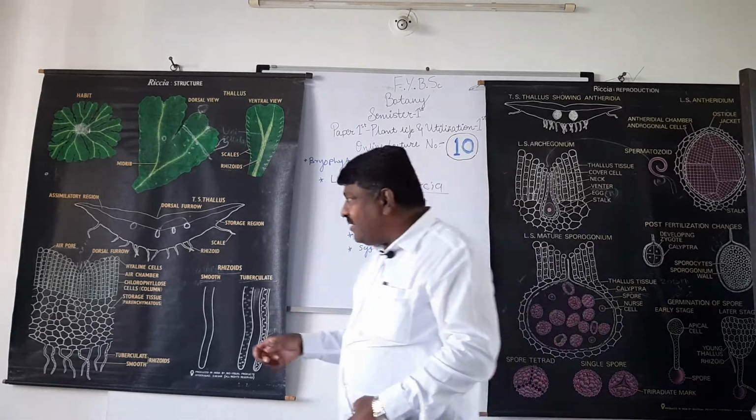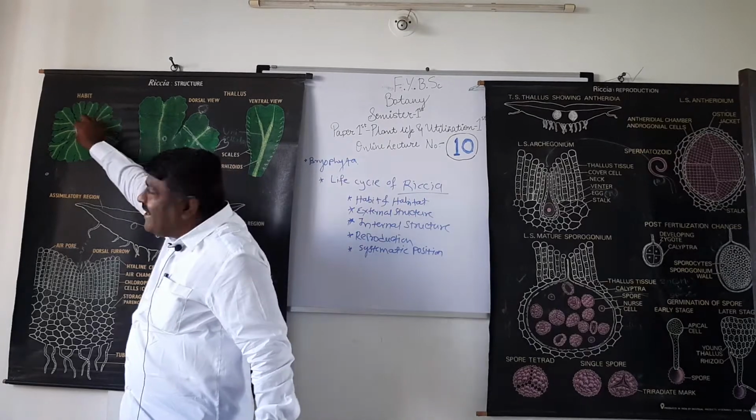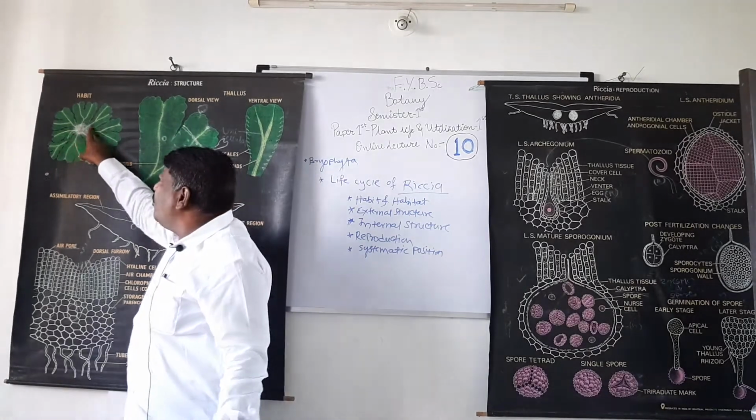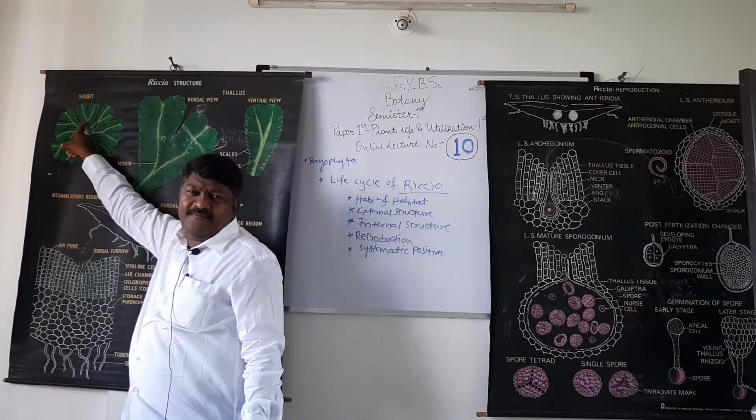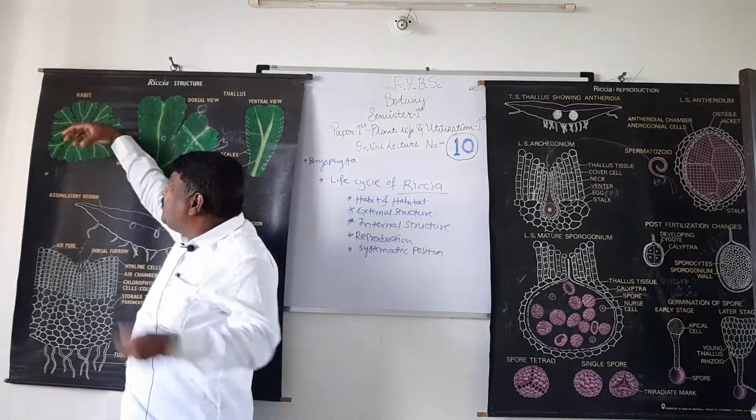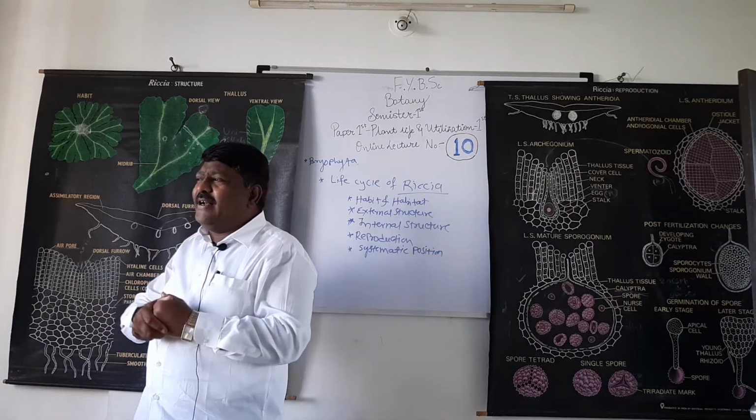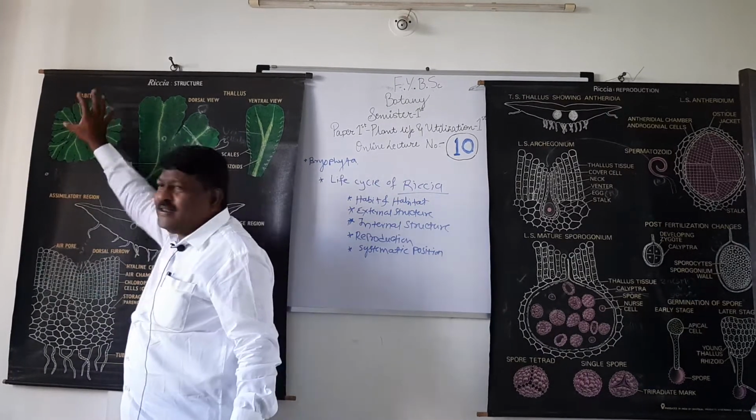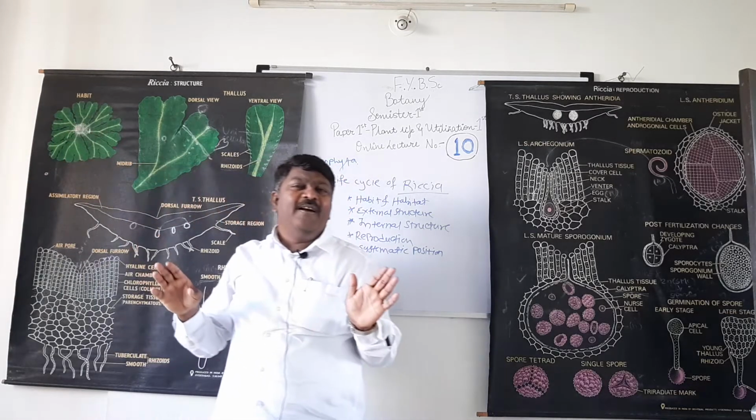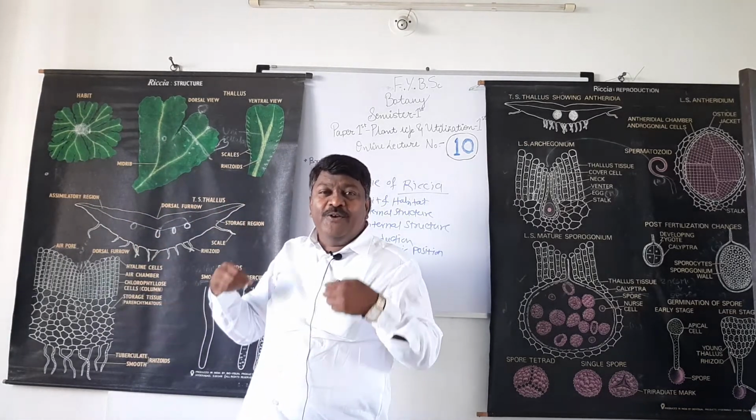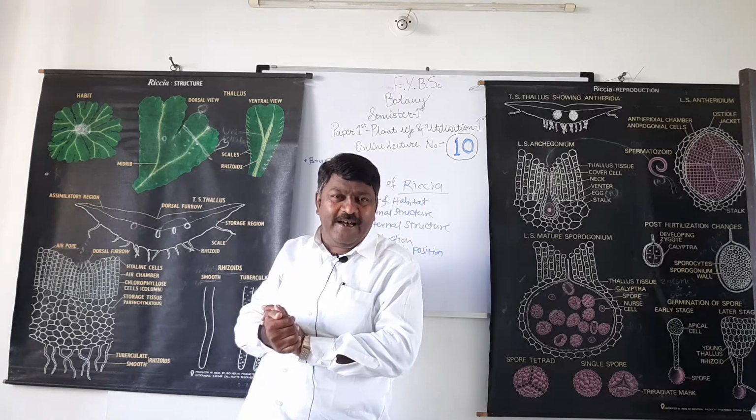Due to death and decay of the older part of the thallus, the lobes become separate, and each lobe gives rise to a new thallus of Riccia.